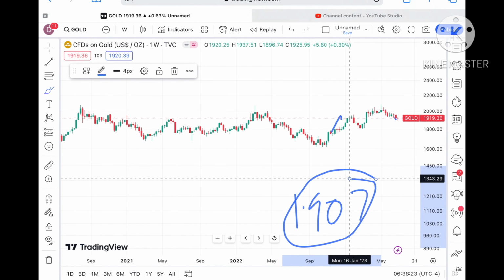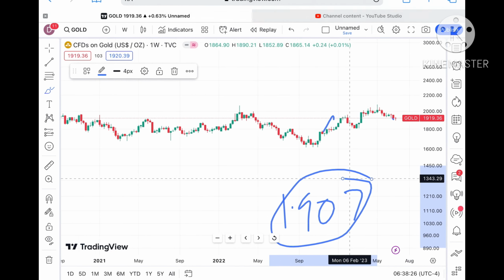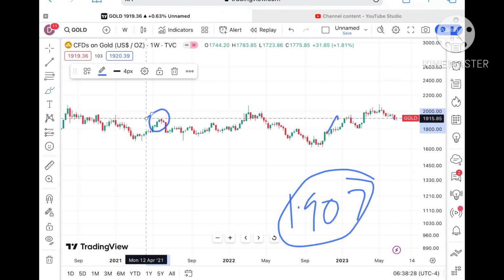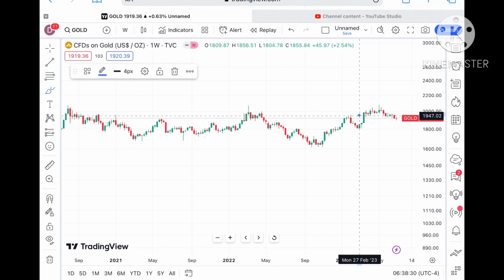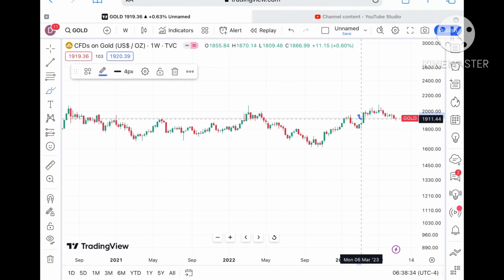Okay, after crossing this particular zone. Again I repeat, this is the strong support 1918. If the price doesn't sustain this particular level, we can see it can move further down, and a probability of touching 1911 is there. After that, it can touch a level of around $1907.